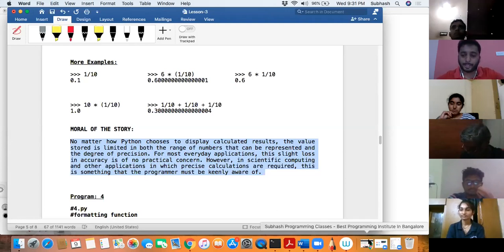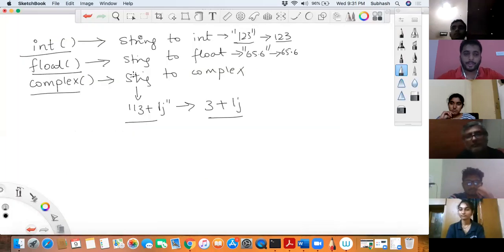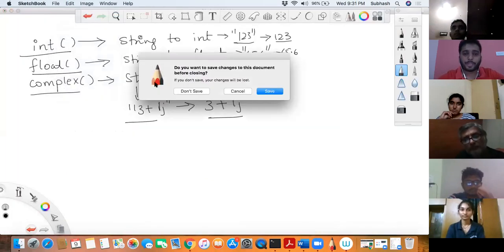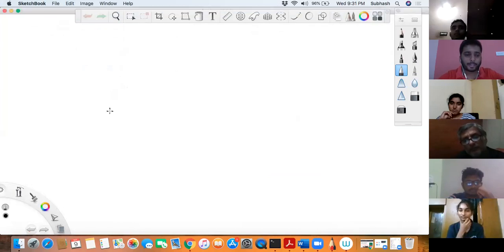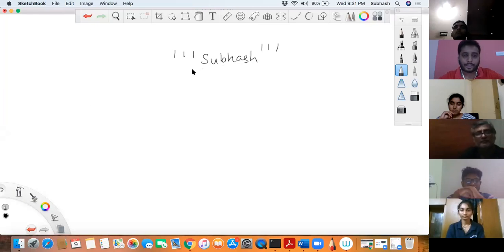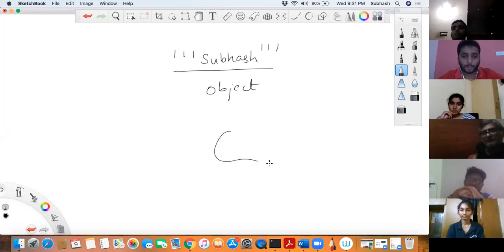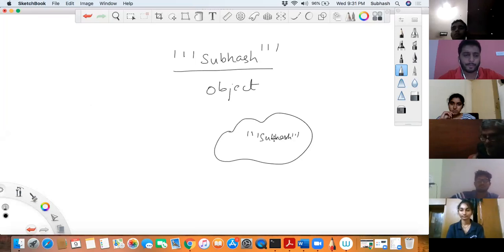No, we are not telling it as comments. Okay, I'll tell you because you asked this question. It requires a concept of objects and garbage collection. What happens is, when I write a string like this, say Subhash, it is treated as a string by your Python compiler. In Python, this is basically an object. Object in the sense, it occupies memory. On the heap, it occupies some amount of memory. Subhash is stored in the heap. I'll talk about heap later, but heap is only a storage area on the RAM. It is a place in the RAM where you store objects.